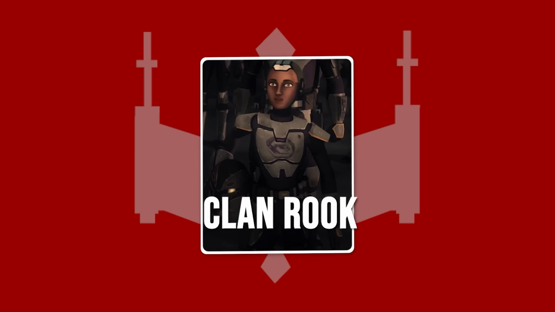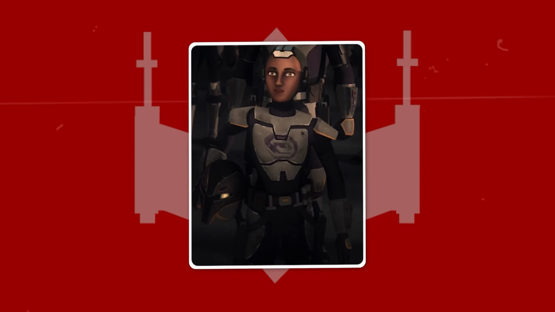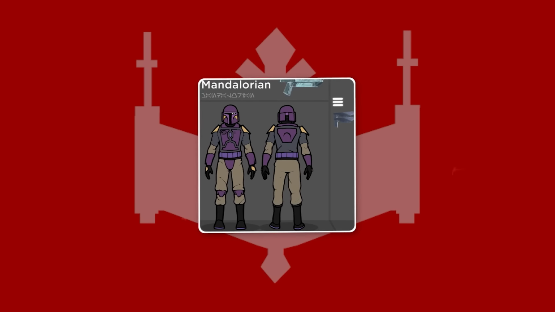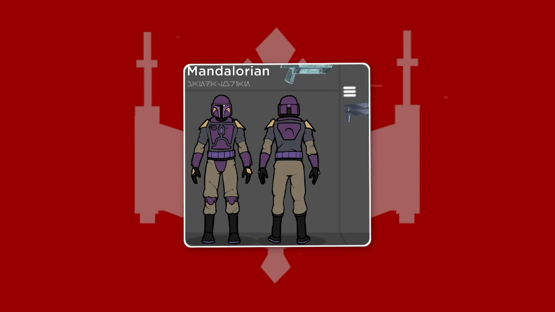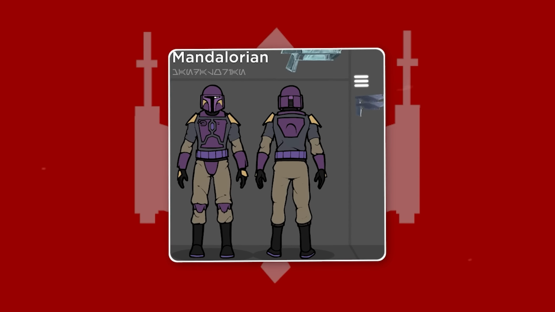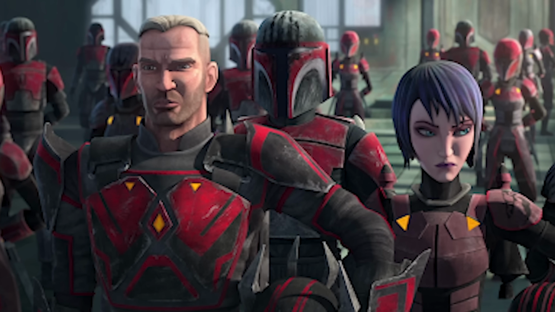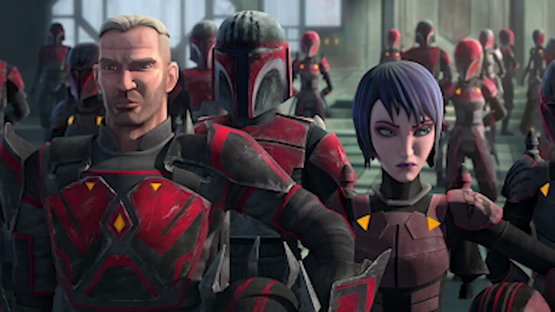Clan Rook. A vassal of House Caste, Clan Rook joined Bo-Katan and the Mandalorian Resistance. This clan's armor was purple, yellow, and silver, sharing the same signet as House Caste. The Mandalorian Rook caste shares a name with each group, though it is still unconfirmed if she is part of Clan Rook.